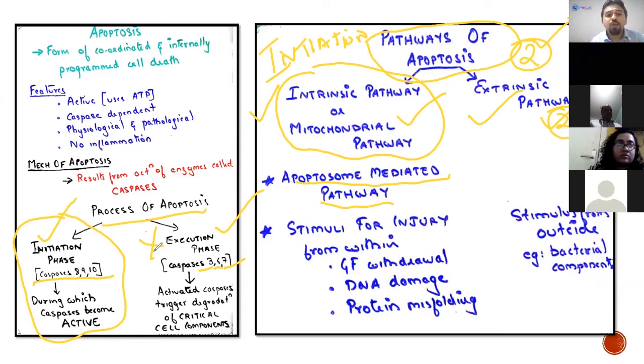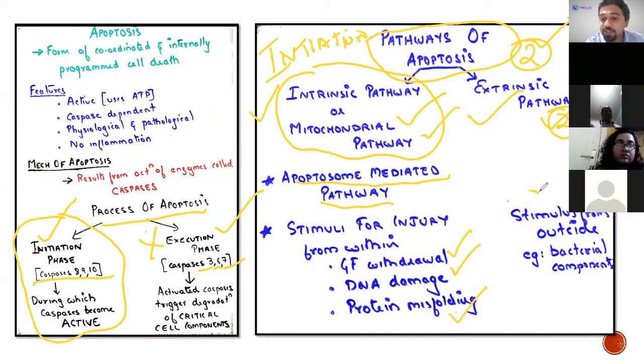Now, what do you mean by intrinsic pathway? That means the injury is occurring within the cell. Some stimulus is arising within the cell. That is known as an intrinsic pathway. So what are those stimuli? Growth factor withdrawal, where there is not enough growth factor for the cell. The cell has some kind of DNA damage. Then certain kinds of protein misfolding. These are the stimuli from within the cell which will trigger the intrinsic pathway.